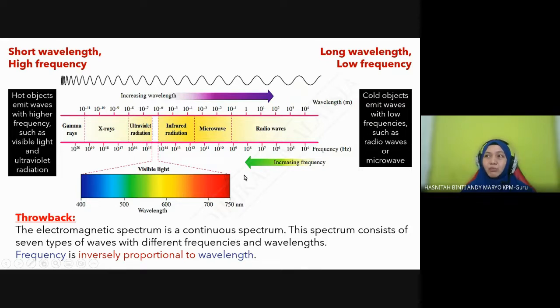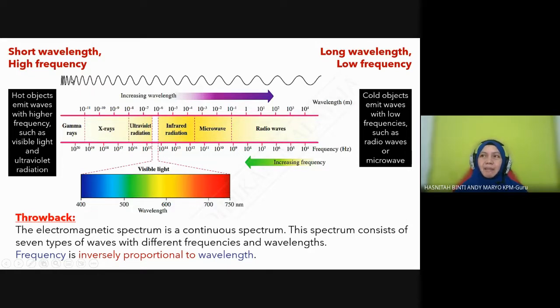This shows the light spectrum in a continuous form. How to understand this spectrum? This is all the electromagnetic waves. We have radio wave, microwave, infrared, visible light with the 7 spectrum of colors, followed by ultraviolet radiation, X-ray, and gamma ray. They are arranged in order of increasing frequency. If you go from the right to the left, radio wave has the lowest frequency. Meanwhile, if you move to the left of this graph, gamma ray has the highest frequency.